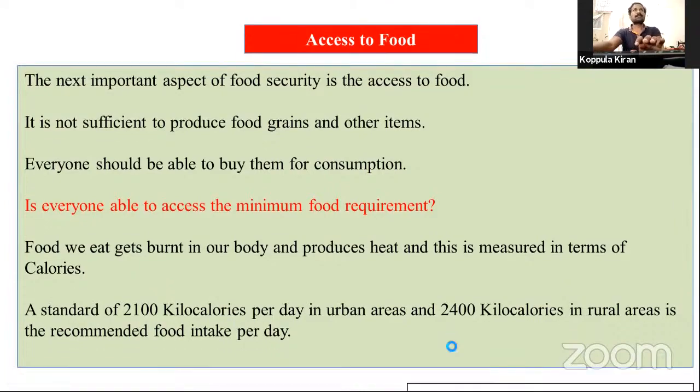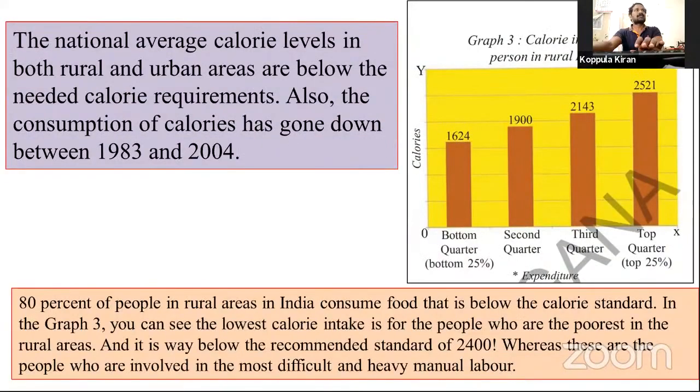So, next slide. See this? The national average calorie levels in both rural and urban areas are below the needed calorie requirements. Also, the consumption of calories has gone down between 1983 and 2004.